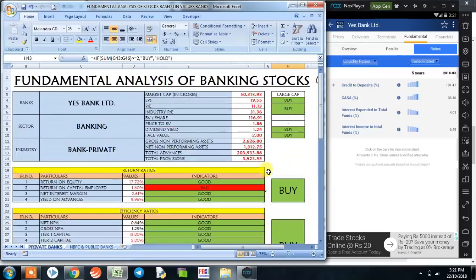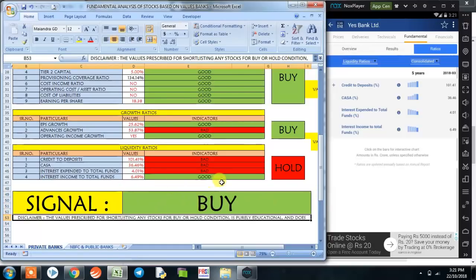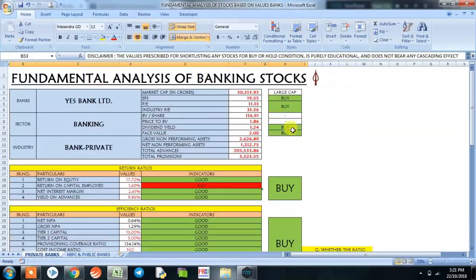So overall, the program in its entirety has given us a signal to buy the stock at this point of time.